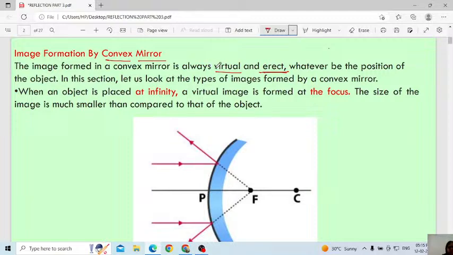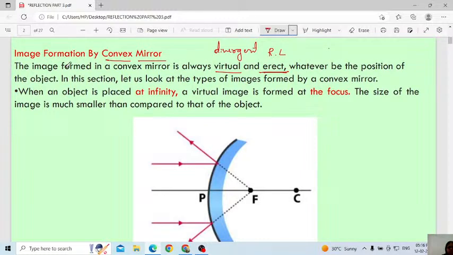The image formed in a convex mirror is always virtual and erect. What is meant by virtual? The rays we get by diverging. Remember the name. Why I am writing every time is that if you continuously listen to the same thing, it will register in your mind properly. Erect means remember left and right, it will appear like ulta. We will consider that as an erect image. So in the case of a convex mirror, the image is always virtual and erect.